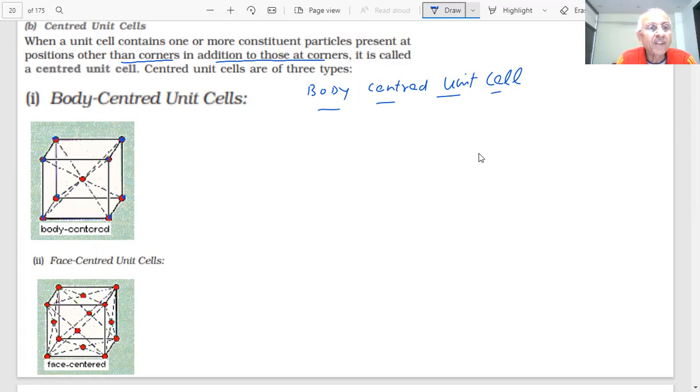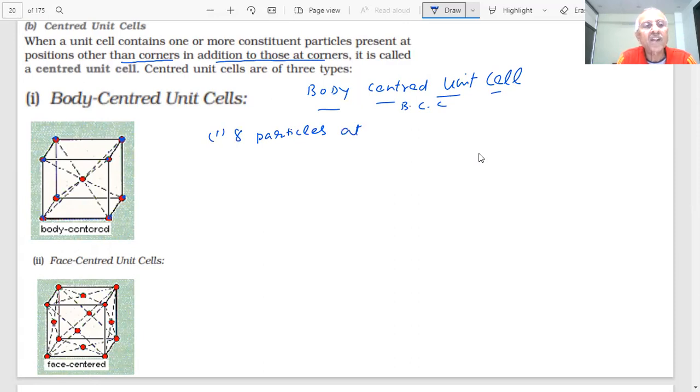So in BCC, short form for body centered cubic lattice, students, you are seeing there are 8 constituent particles.